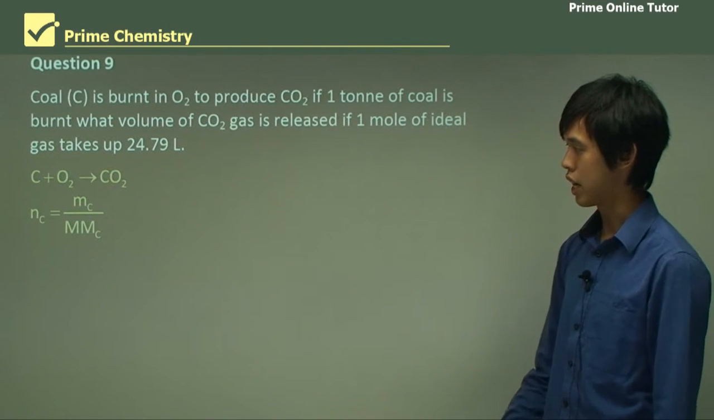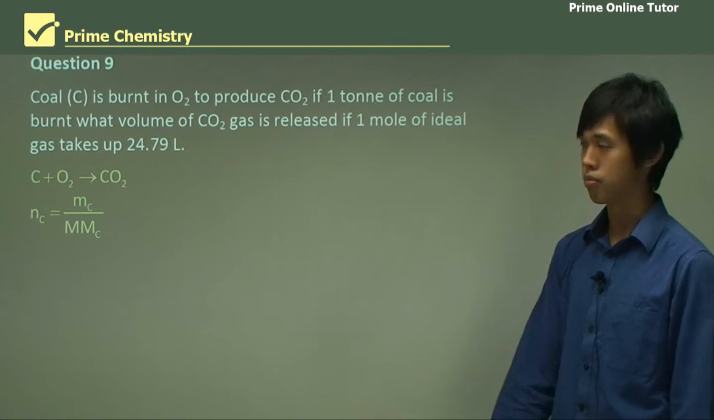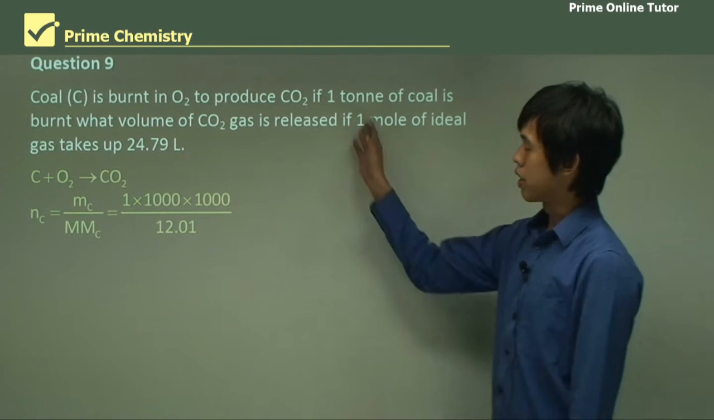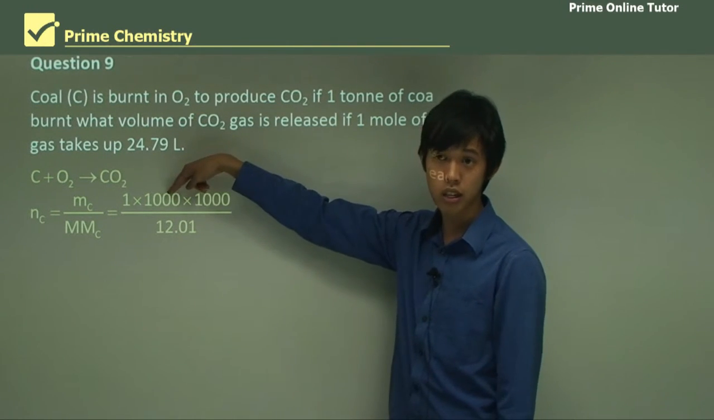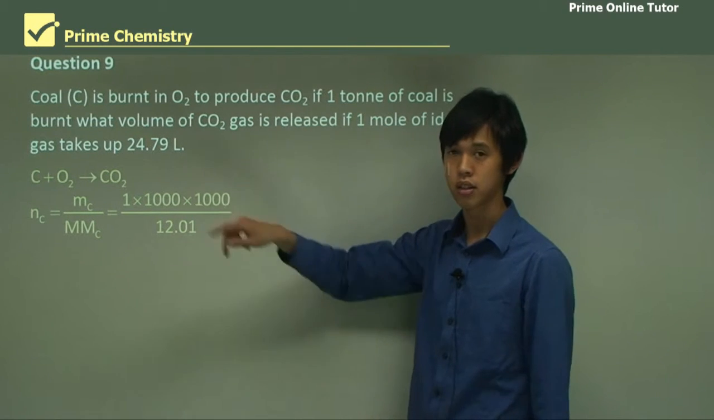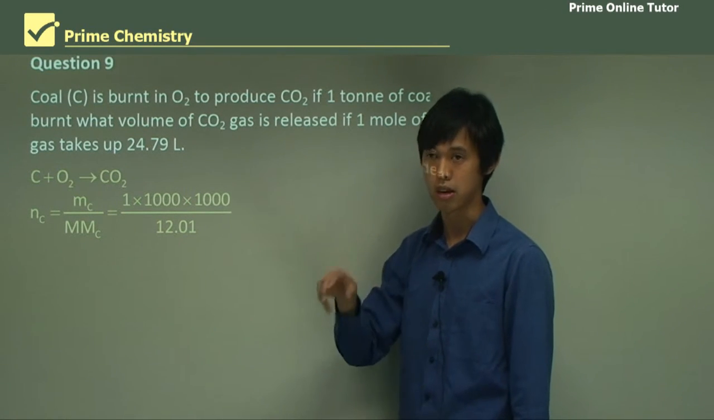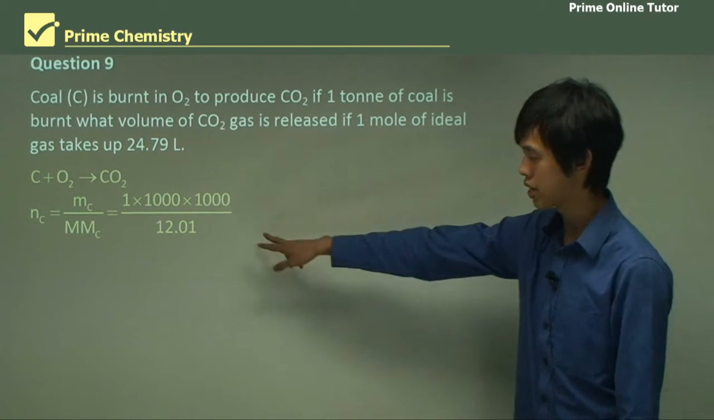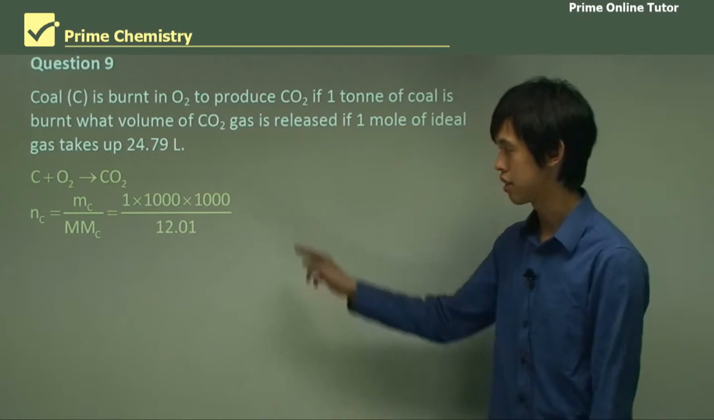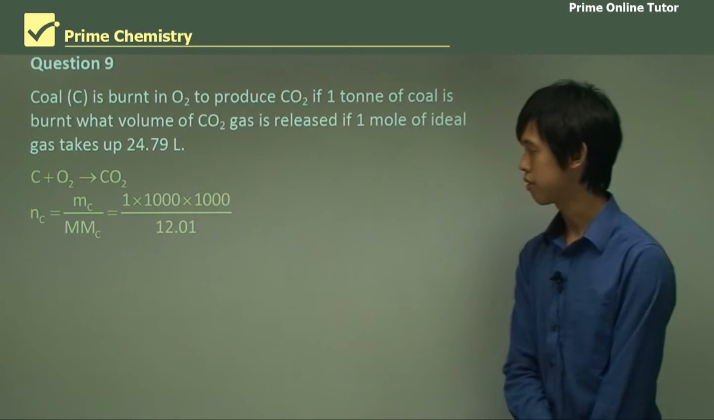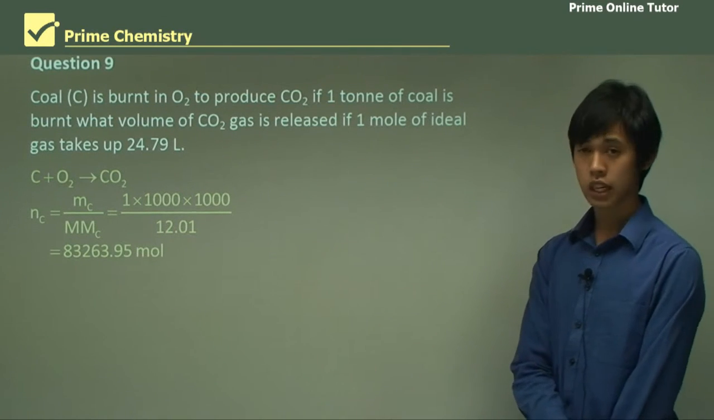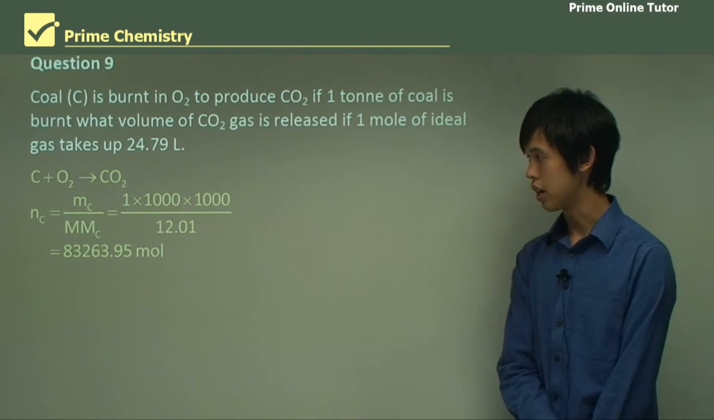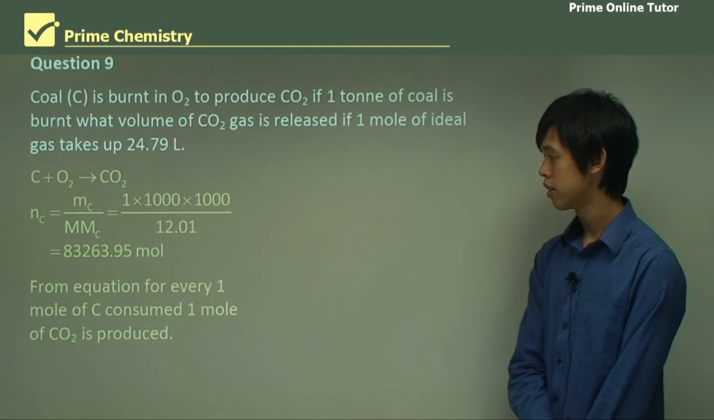So n of the carbon equals the mass of the carbon over the molar mass. So 1 ton is 1,000 kilograms, and 1,000 kilograms is 1,000 times 1,000 grams. So that's why we have all these thousands up here. And the molar mass is 12.01. So this is just converting units at the top. So we have 83,263.95 moles of carbon used.